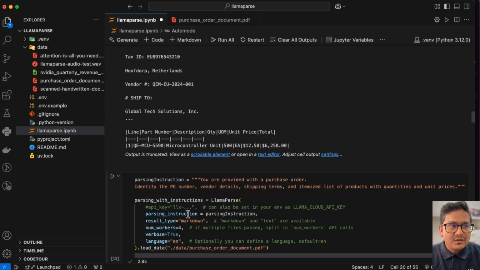And we can even ask a question with this parsing with instruction. Later I will show you RAG examples also with LlamaIndex.